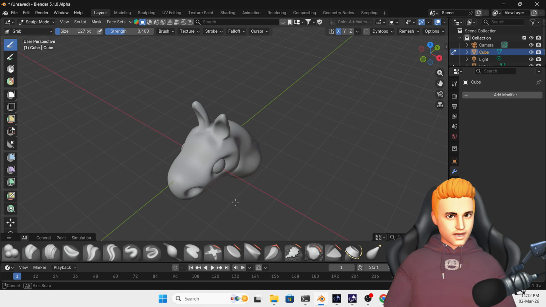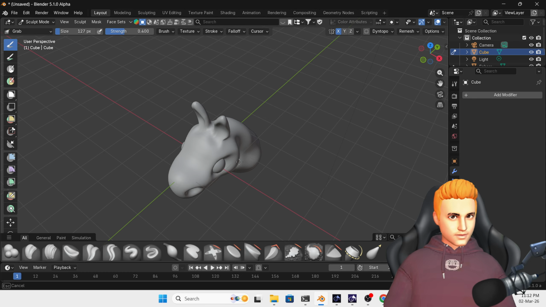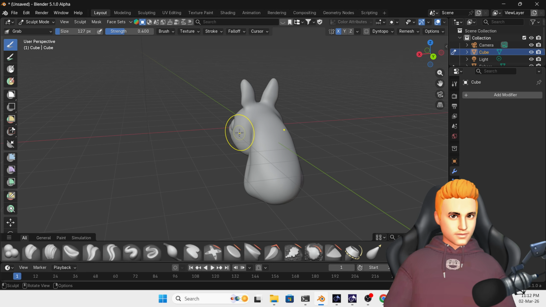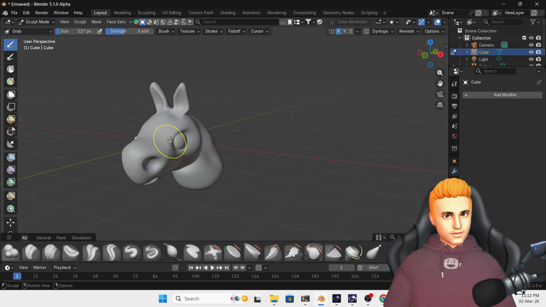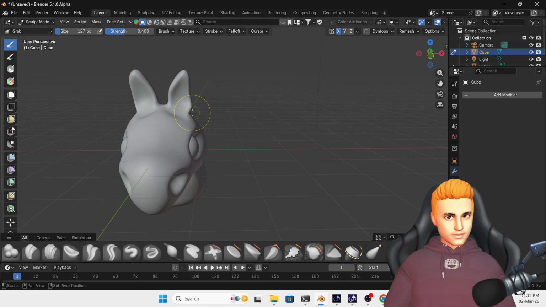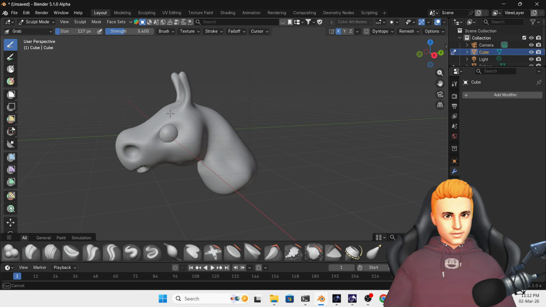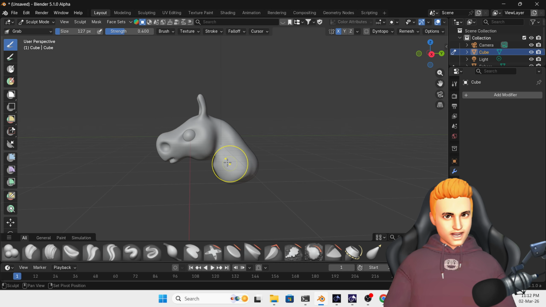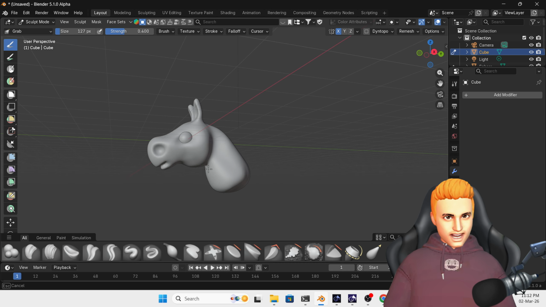Anybody can model this type of models. Okay, so we have something like this.